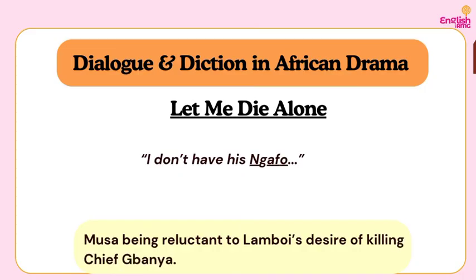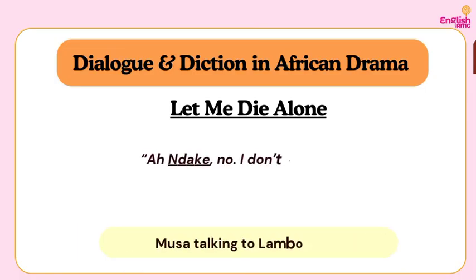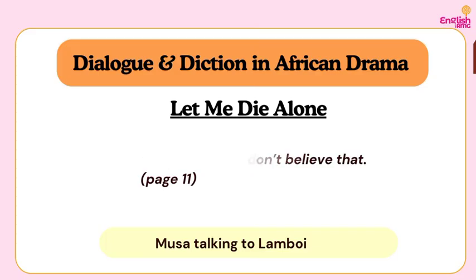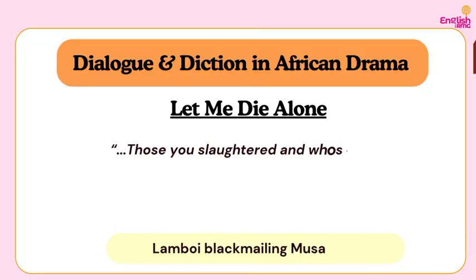So also we have this from Let Me Die Alone by John Kargbo, where Musa said, "I don't have his Ngafo." Ngafo is an African native word. So Musa here is being reluctant about Lamboy's desire of killing Chief Gbaya. Are you following? So also we have this line, "Ndake, no, I don't believe that." Ndake is not an English word. So it is an intentional effort by the author to make the reader see how we speak